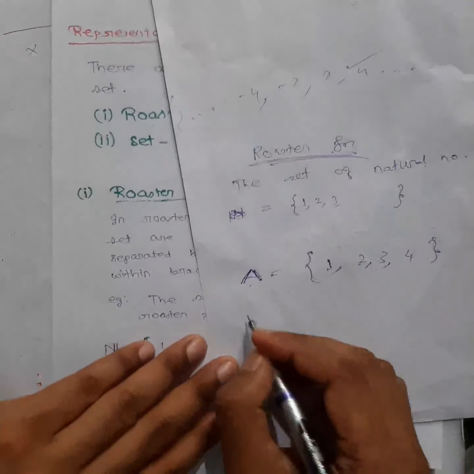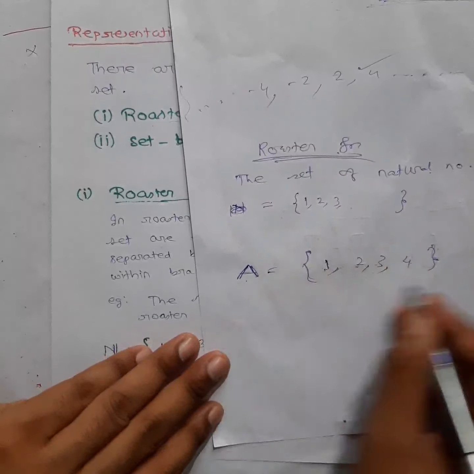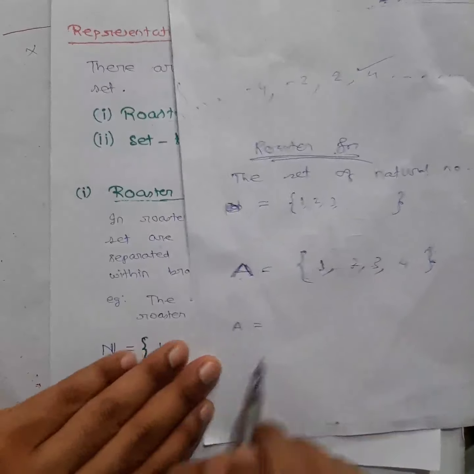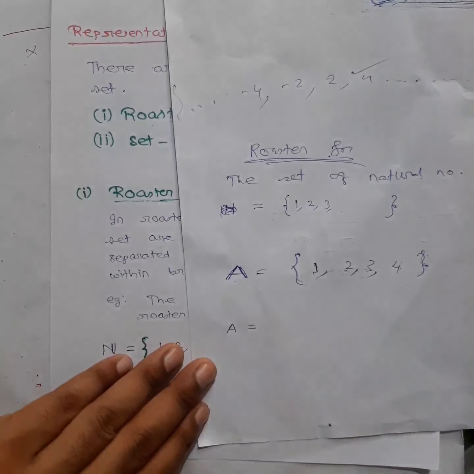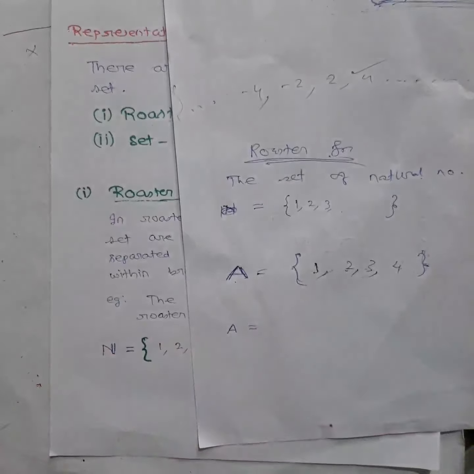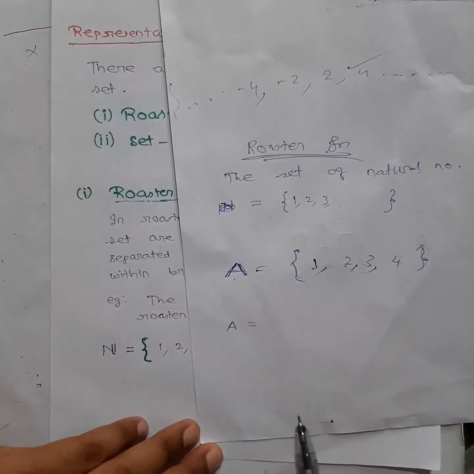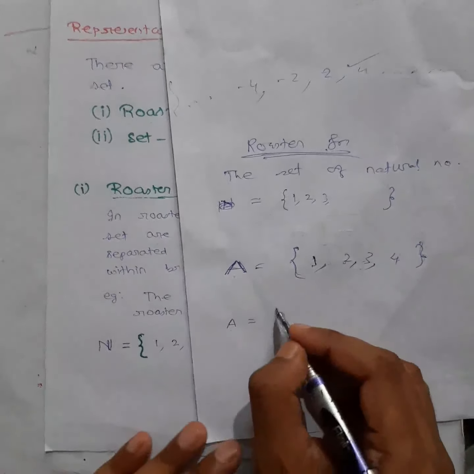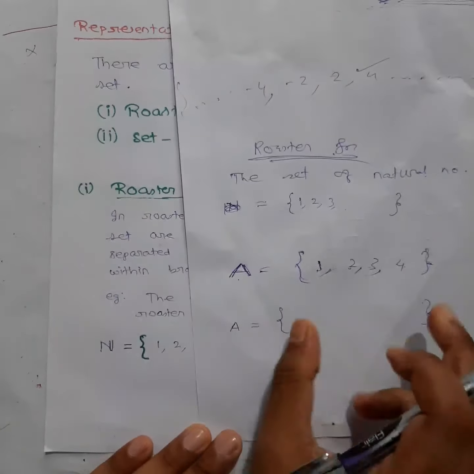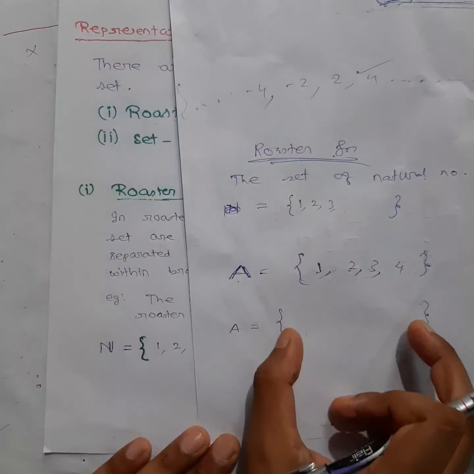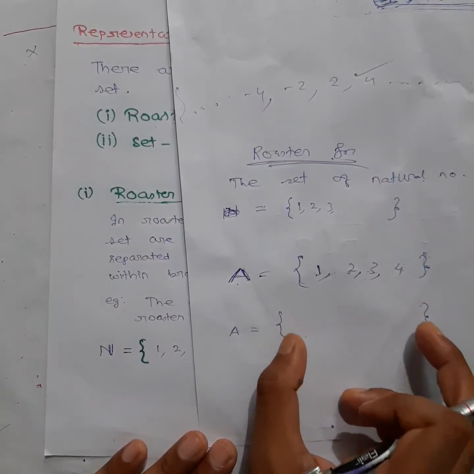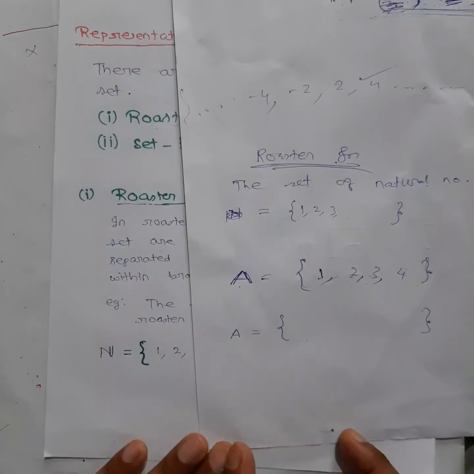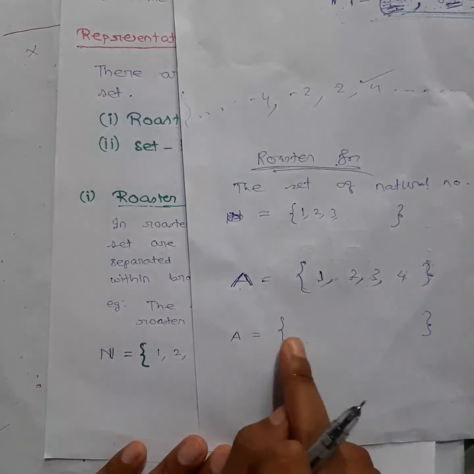Now see carefully. Another way is there to represent this set. How? Instead of listing all these elements, I will write down one property such that with that property I myself can list these, then that is also called a set. Another way of representing a set. So what I'm trying to say here is, I'm not going to list the elements now. What I will do, I will write one property in general form. With the help of that, I must be able to find out these elements also. I'm not going to list all this.